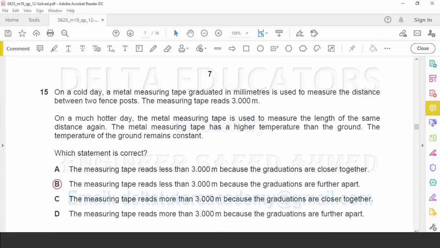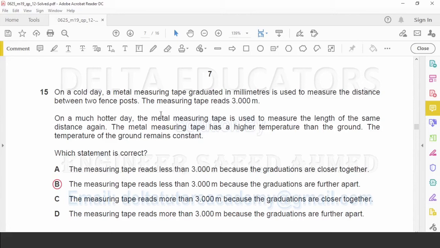Question number 15. On a cold day, a metal measuring tape graduated in millimeters is used to measure the distance between two fence posts. The measuring tape reads 3000 meters. On a much hotter day, the metal measuring tape is used to measure the length of the same distance again. The metal measuring tape has a higher temperature than the ground. The temperature of the ground remains constant. Which statement is correct?